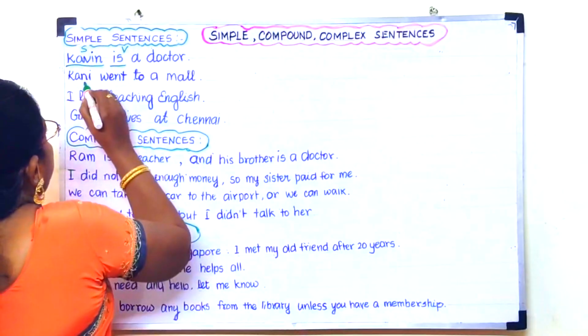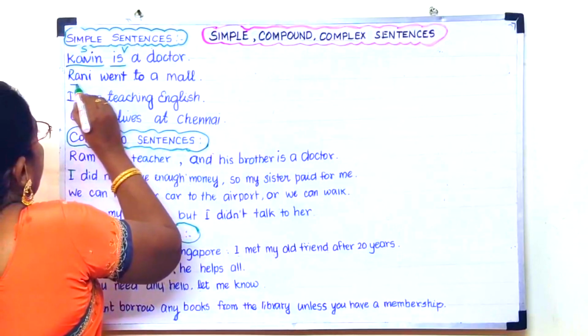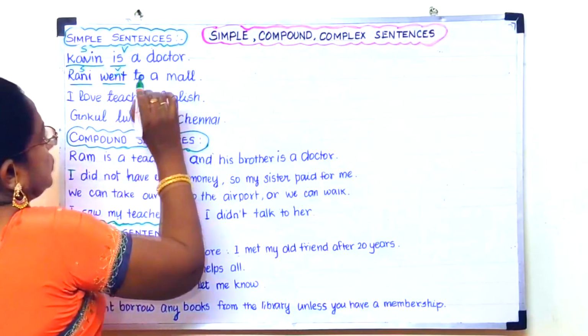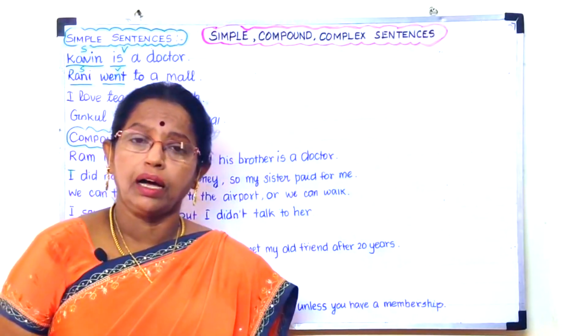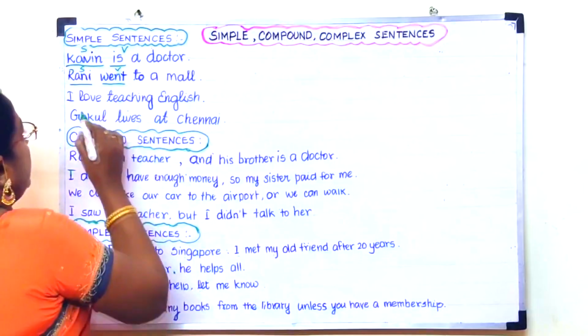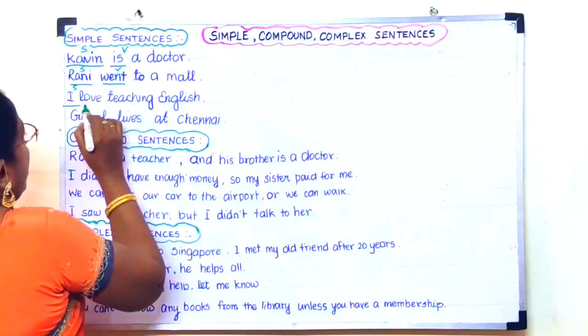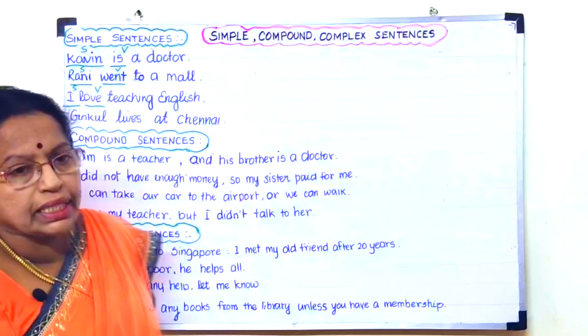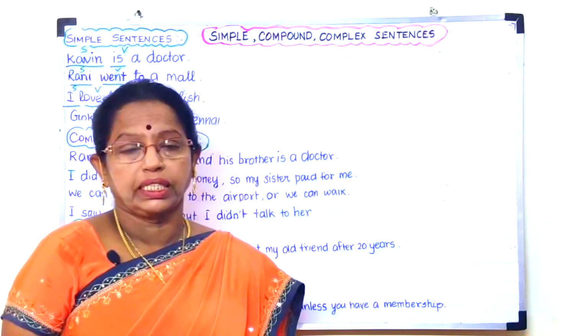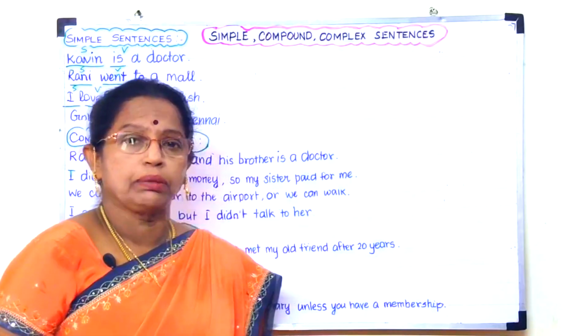And then Rani went to a mall. Rani subject, went verb, to a mall. It conveys a complete meaning, so it is a simple sentence. And then I subject, love verb. It has a subject and a verb and it conveys a single idea, that is I love teaching English. It is also a simple sentence.